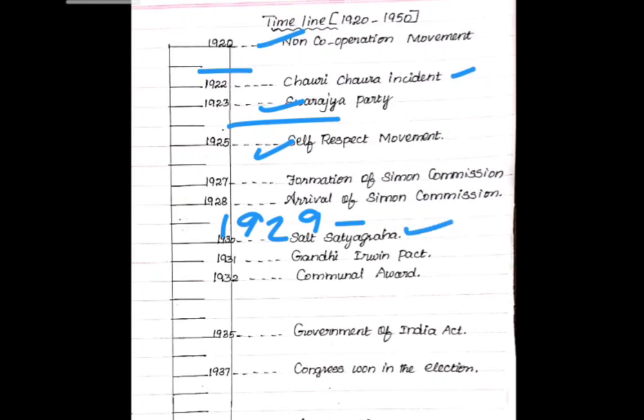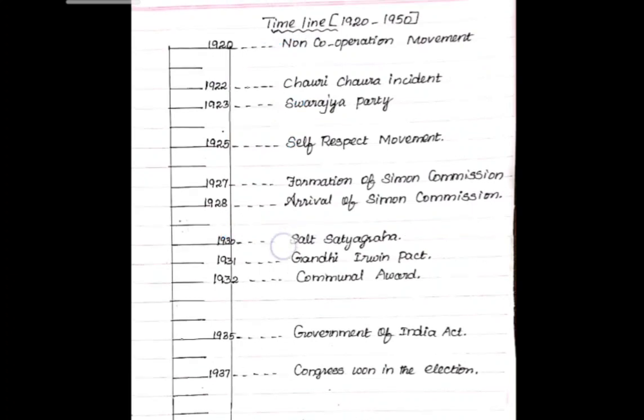Yes, 1931, what happened? Gandhi-Irvine Pact was signed in the year 1931. Then in the year 1932, what happened? Communal Award as well as Pune Pact, also signed in the year 1932. Otherwise, you people can write, instead of these three events, you can write